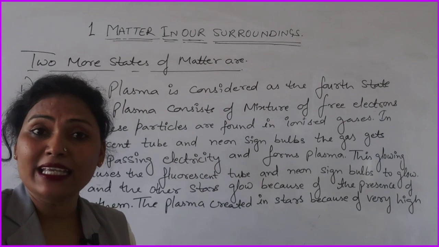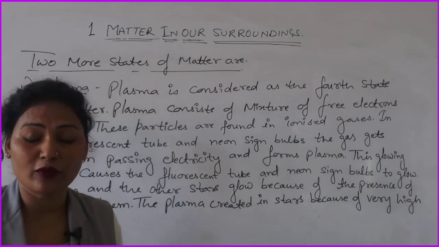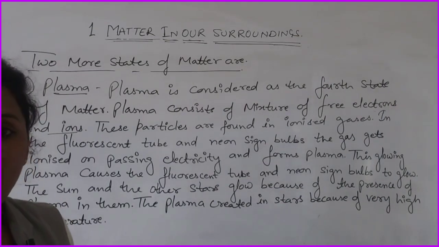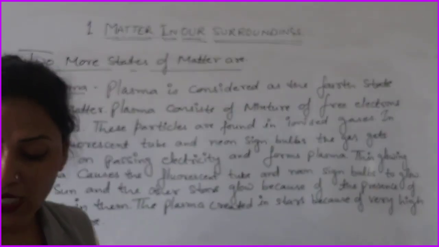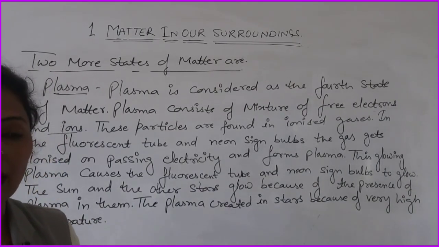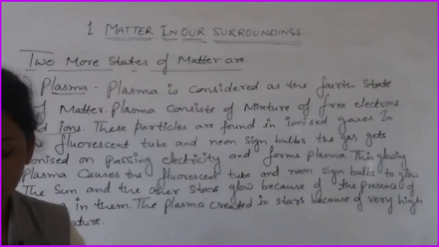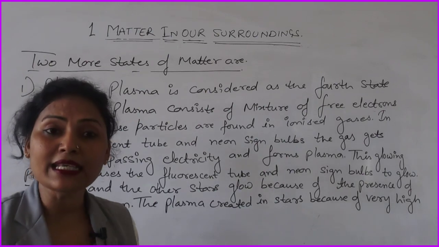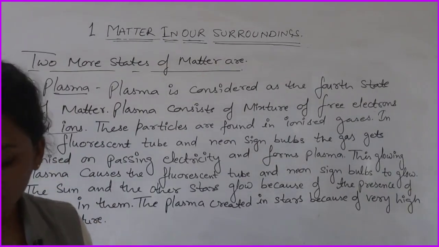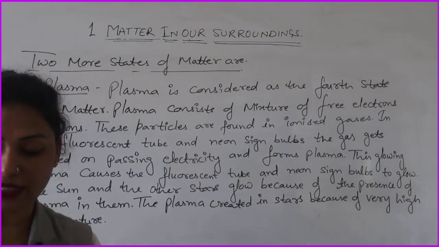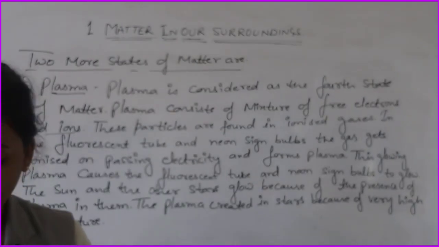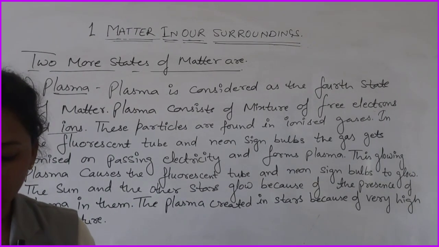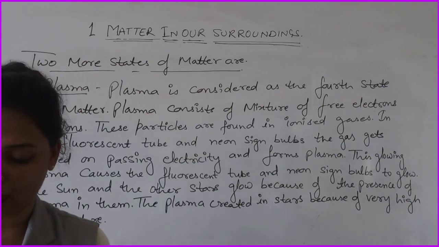Because of that only they start glowing, and the plasma is formed in them. Okay. Now, the last state is BEC, that is Bose-Einstein condensate. How is it formed? BEC is formed by cooling a gas of very low density, meaning the cooling of a gas of the density of normal air to a super low temperature.